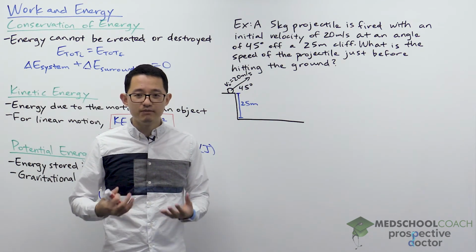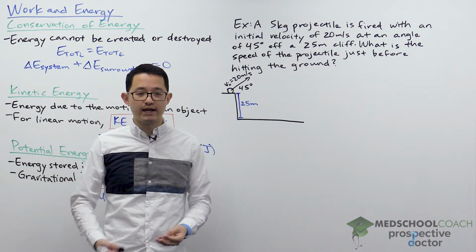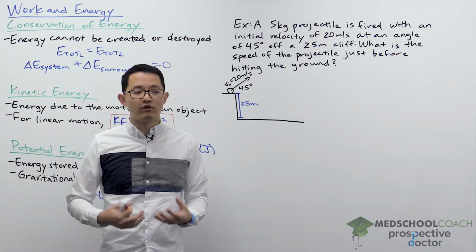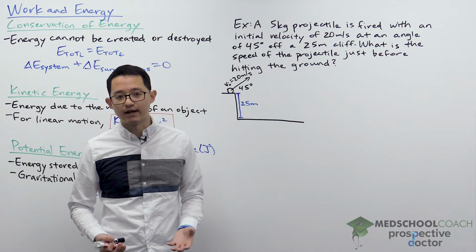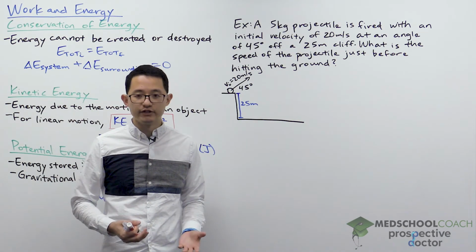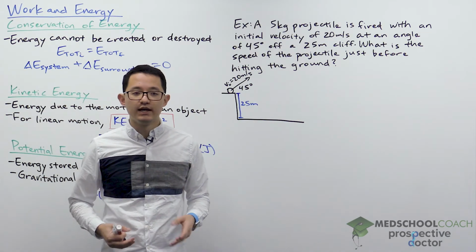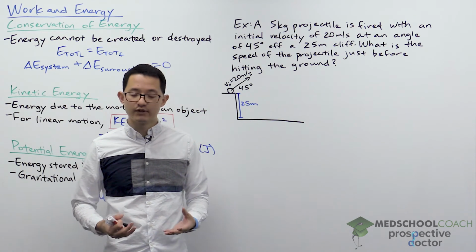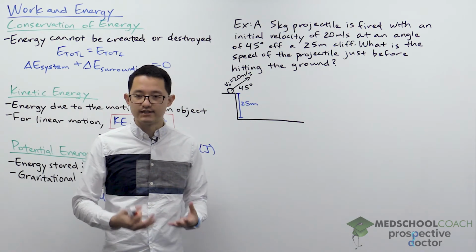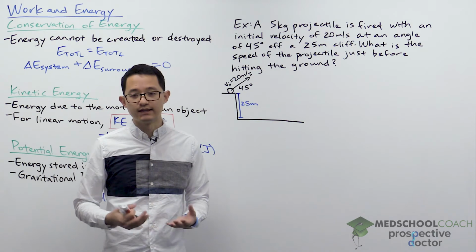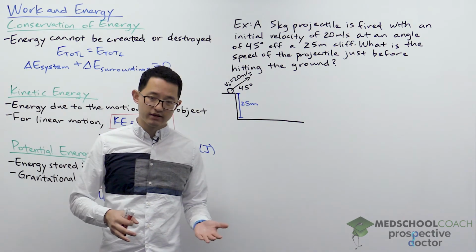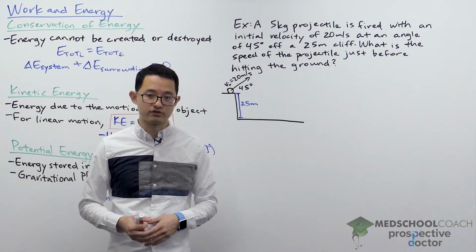It will take many, many steps. And that's the case for many physics problems on the MCAT. There is often more than one way for you to get to the correct answer. And often it's helpful if you can figure out what is the fastest approach, the one that will take you the least amount of time, so that way you have more time to spend on other questions.